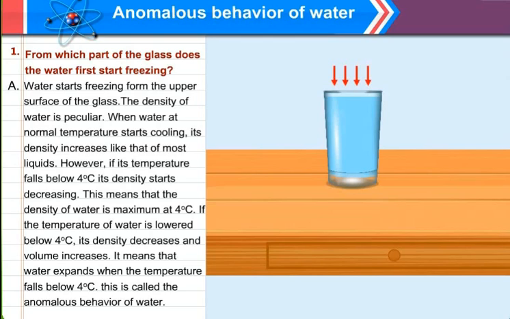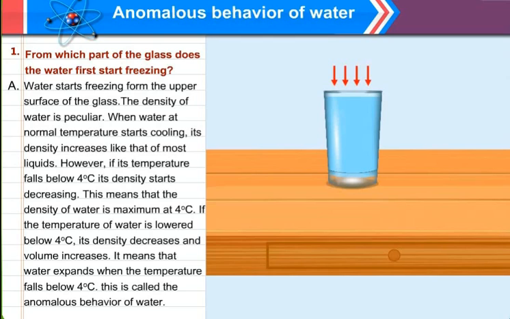The density of water is peculiar. What we are studying is anomalous behavior of water. That is, water behaves abnormally. That means it does not follow the normal rule which the other states of matter do. The density of water is peculiar. When water at normal temperature starts cooling, its density increases like the other liquids.